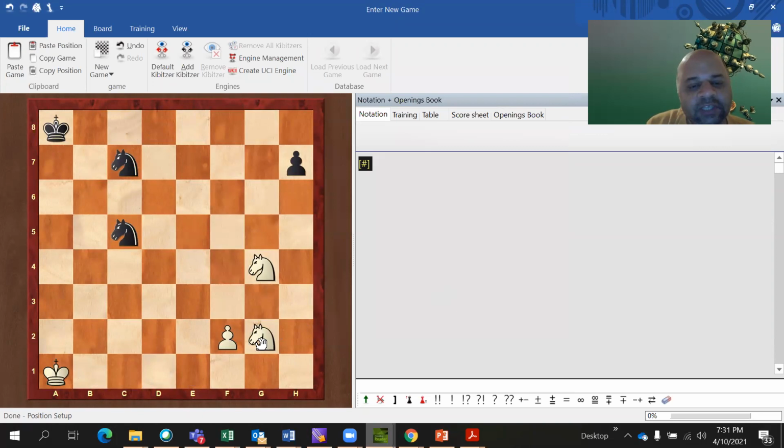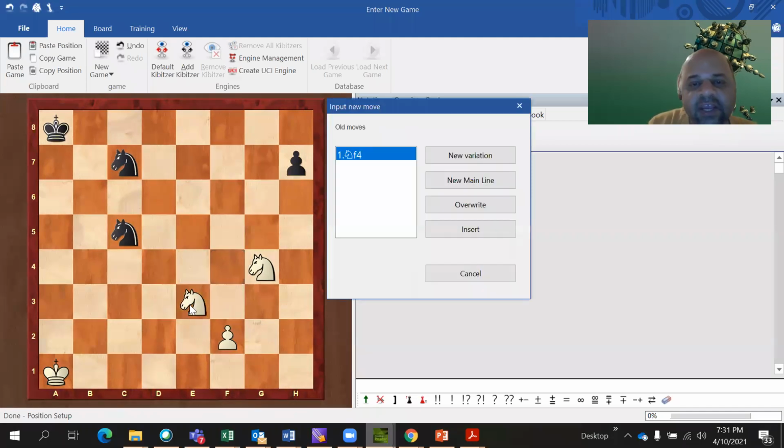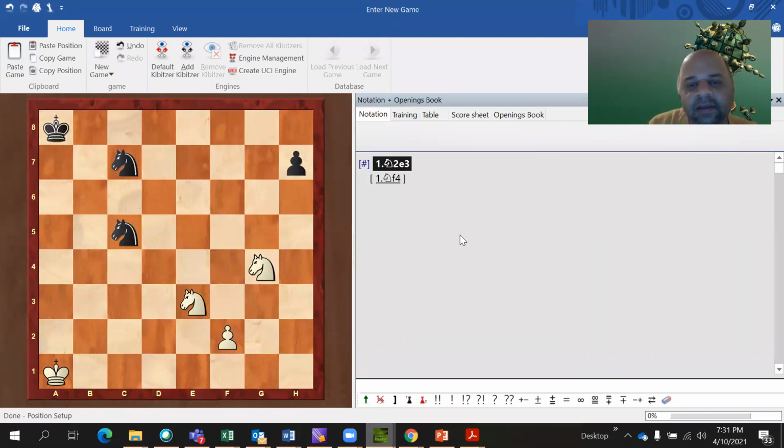Now in this position, the knight on G2 moves to E3. First understand how it is written in algebraic notation, because both knights could have moved and both of them are on the G file. So NG-E3 will not make sense. So it is written as N2 to E3. The knight which was on the second rank went to E3.